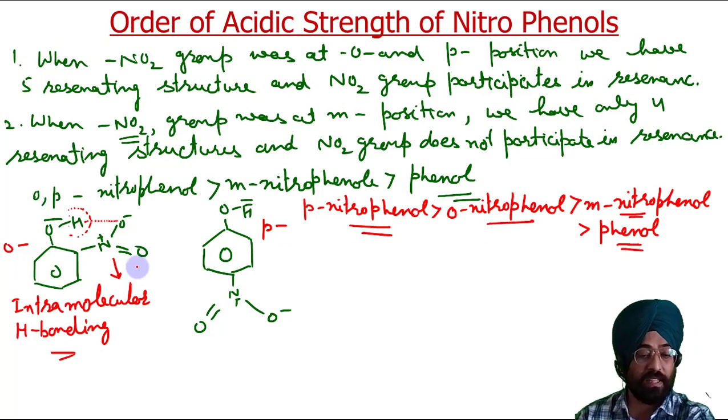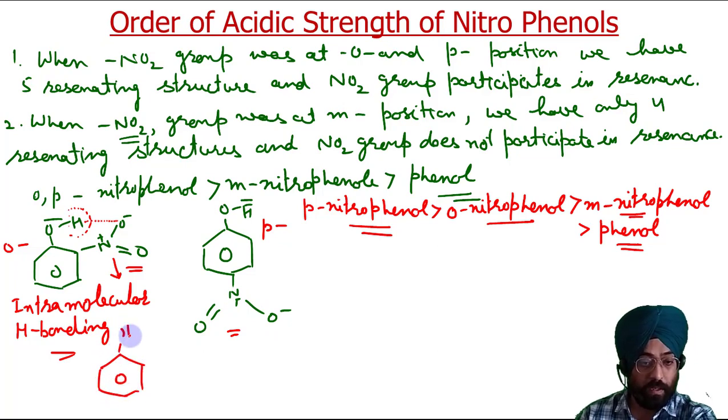And as we increase the number of nitro groups, the acidity will increase. So what I can do, I can write here: this is NO2, NO2 and NO2, this is 2,4,6 trinitrophenol.